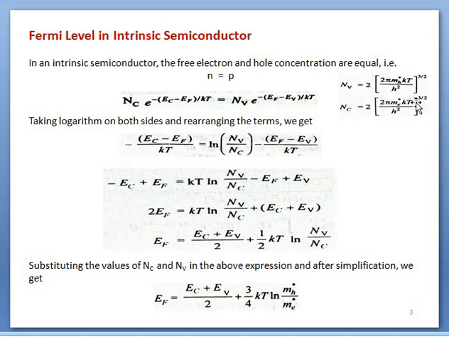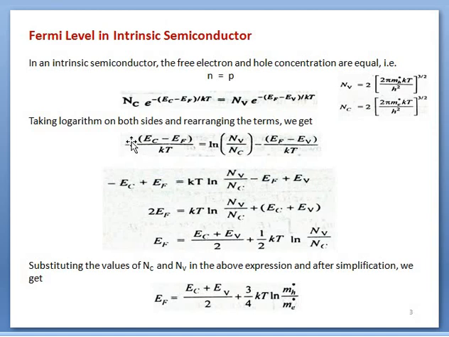It is shown in the previous lecture also, where m star represents the effective mass of an electron, and Nv is called the effective density of states in the valence band, in terms of the effective mass of a hole. The effective mass is already discussed in more detail in the lectures on quantum mechanics.